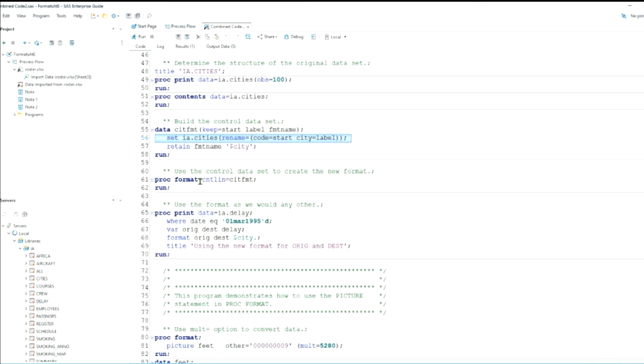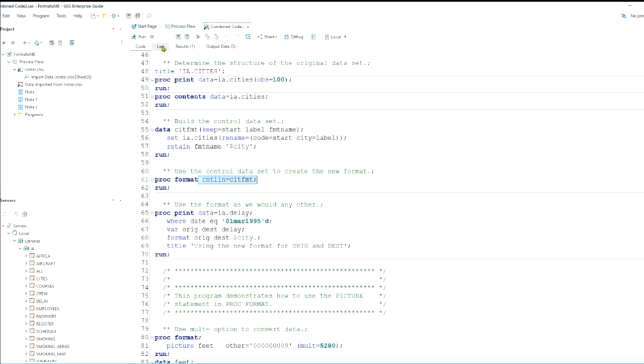And then we just run our proc format with our control n equals option. And then we're going to use that to specify the origin and destination using that format that we just created.